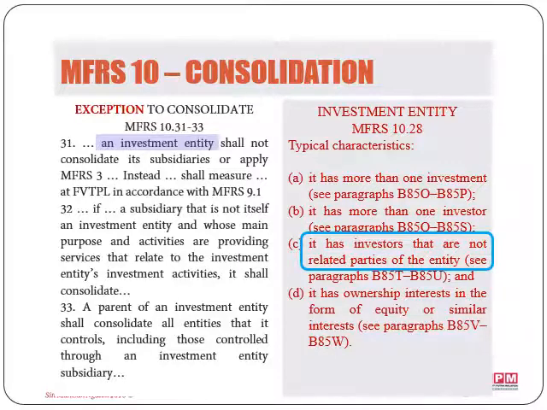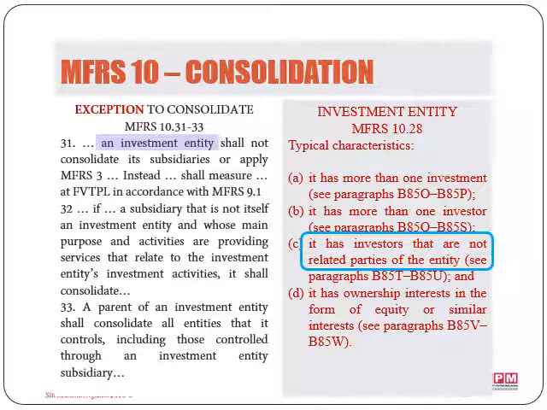The third characteristic is having investors that are not related parties, which refers to MFRS 124 for related parties definitions, like its subsidiaries, associates, or its key management personnel. This is to ensure that the entity has no other interest or no other intention other than to earn benefit in terms of capital appreciation or investment returns, or both.